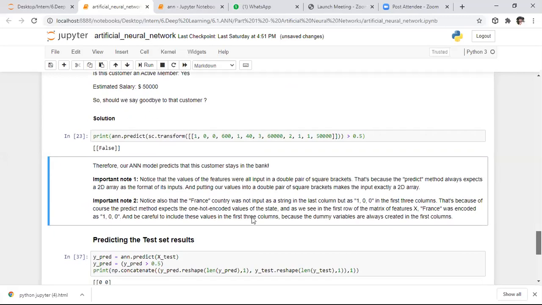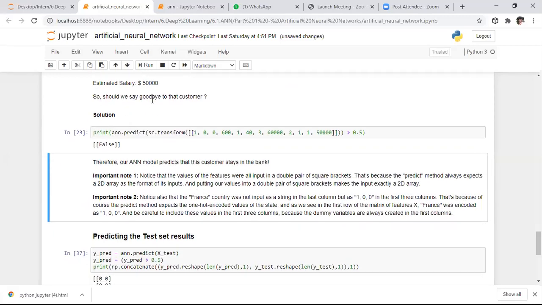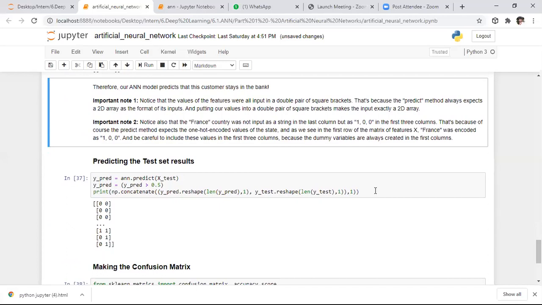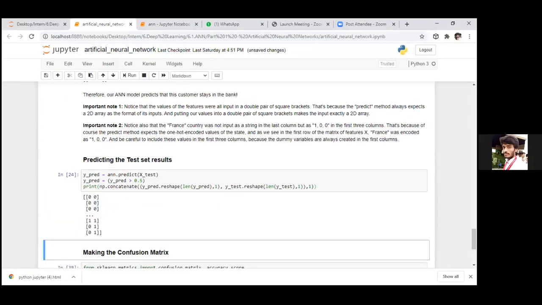Here there is a note. If you read this note, you will get to know why I performed this. After this, I want to predict the outcome for the entire test set. I want to observe the result for the entire test set.